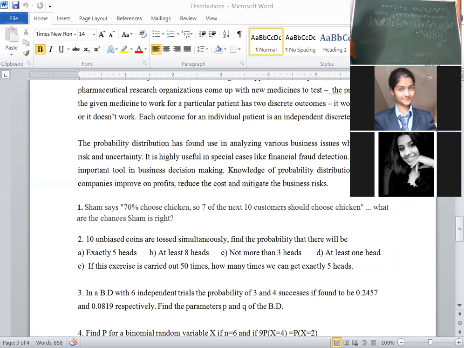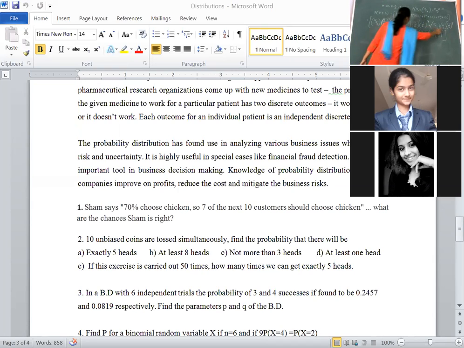Right now, if you observe carefully, each and every term consists of half. P is half, Q is half. If bases are same, then you can add the powers. Here also, bases are half, you can add 1 plus 9. That means everywhere you are getting half whole to the power of 10.